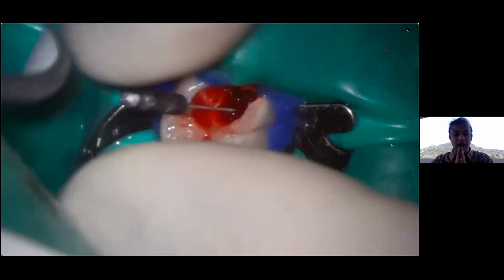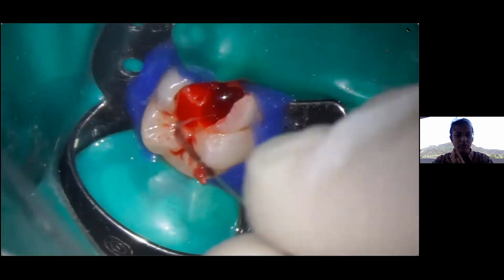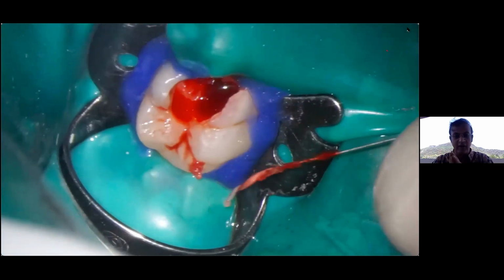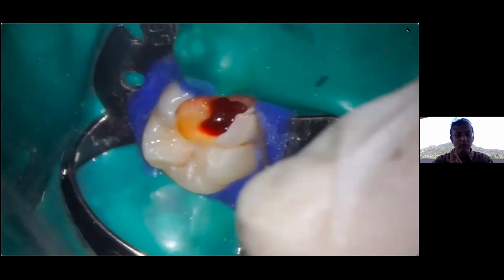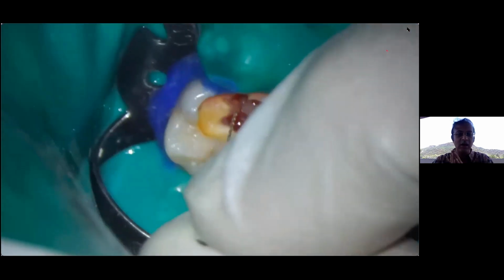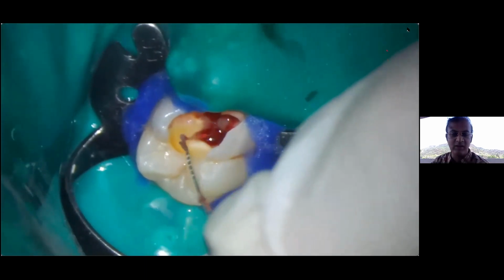Now for every case, I simply pick up my Micromega nerve broaches. They're extremely sharp, extremely durable. In a normal practice, one packet of broaches is enough for a whole year, so for 100 root canals or so. From the distal canal, distobuccal canal, the widest canal, I removed the pulp tissue, and now you can see that I'm removing tissue from the mesiobuccal canal. Right now, I am getting into the mesiolingual canal. All you do is engage it not into the dentin, but into the soft tissue, maybe with a 360 degree rotation.